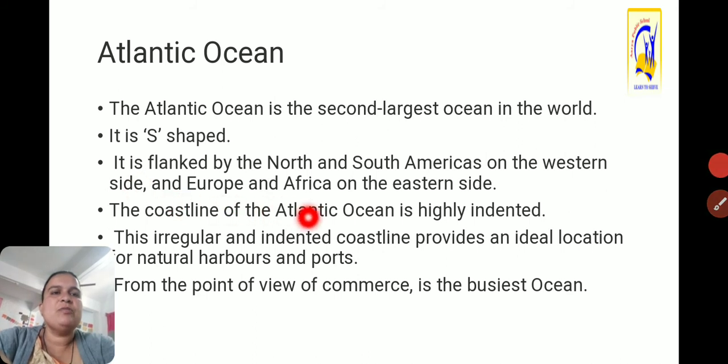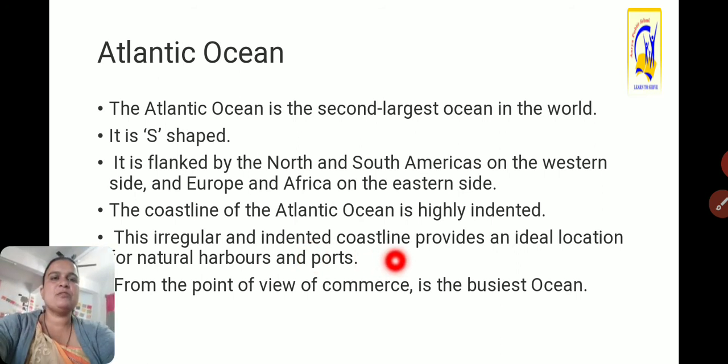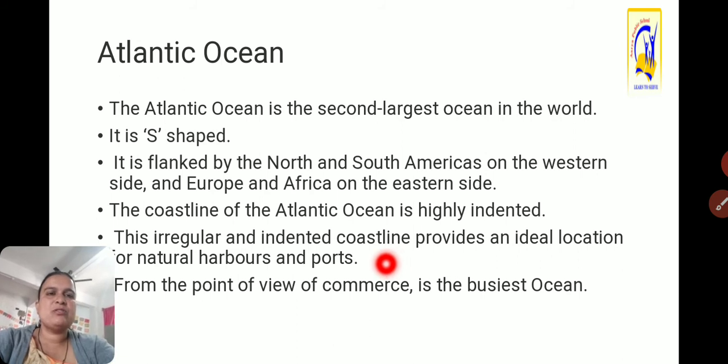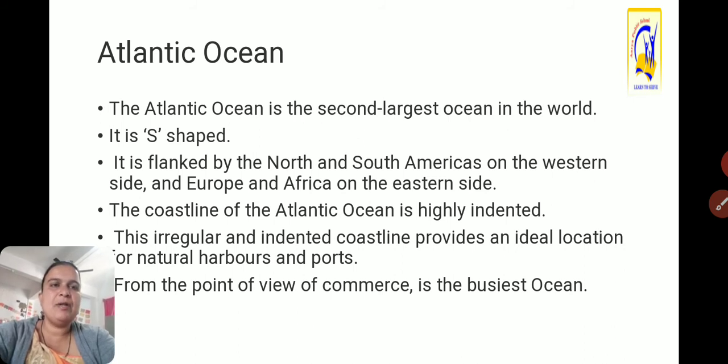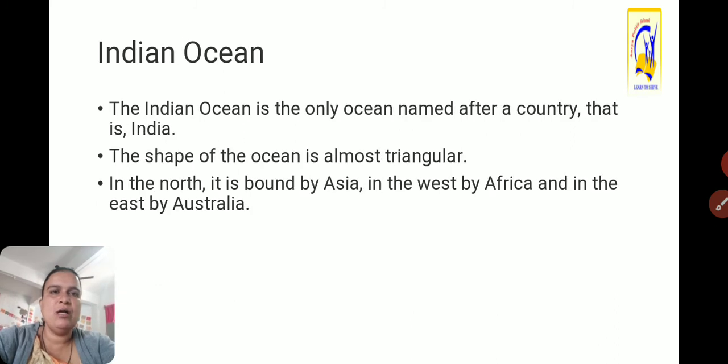The coastline of the Atlantic Ocean is highly indented. This irregular and indented coastline provides an ideal location for natural harbors and ports. Natural harbors are where ships are loaded, ports, etc. From the point of view of commerce, meaning business and trade, it is the busiest ocean among all. It is very important and it is the second largest ocean in the world.